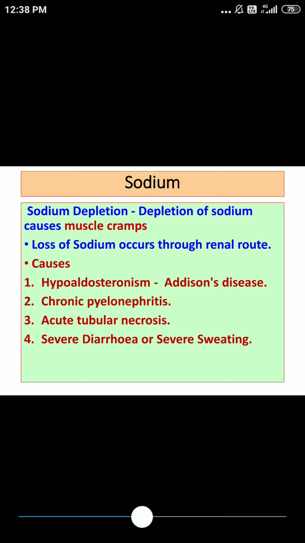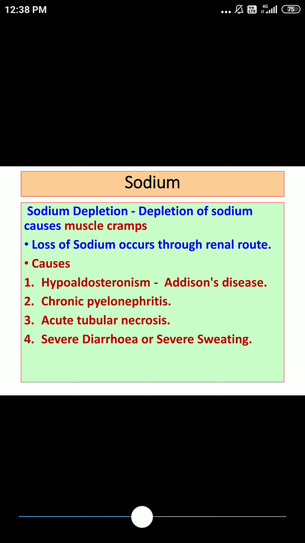We said severe diarrhea or severe sweating, or even burn patients may show sodium depletion. As far as drugs are concerned, diuretic drugs. Though it is the allopathy part, you are supposed to know this. Diuretic drugs basically promote excretion of sodium as well as water through urine.